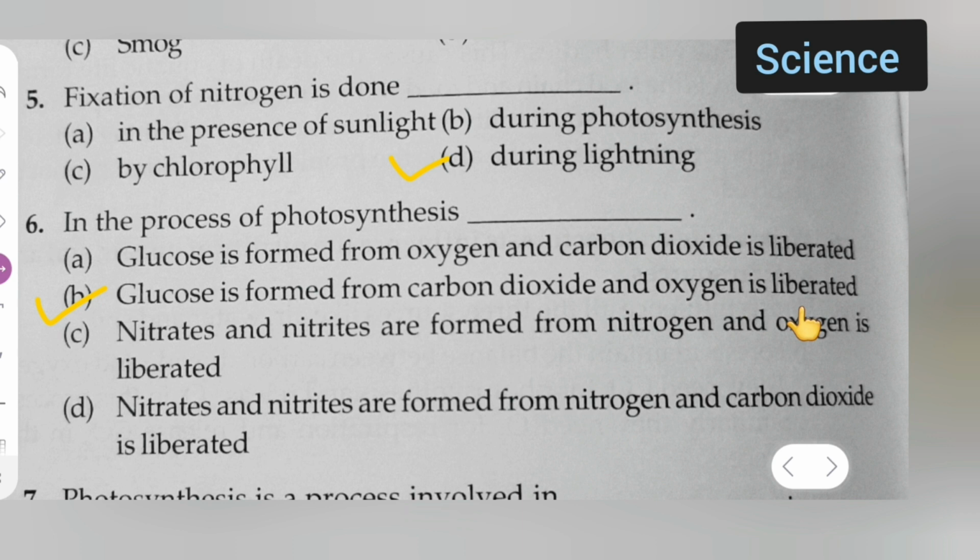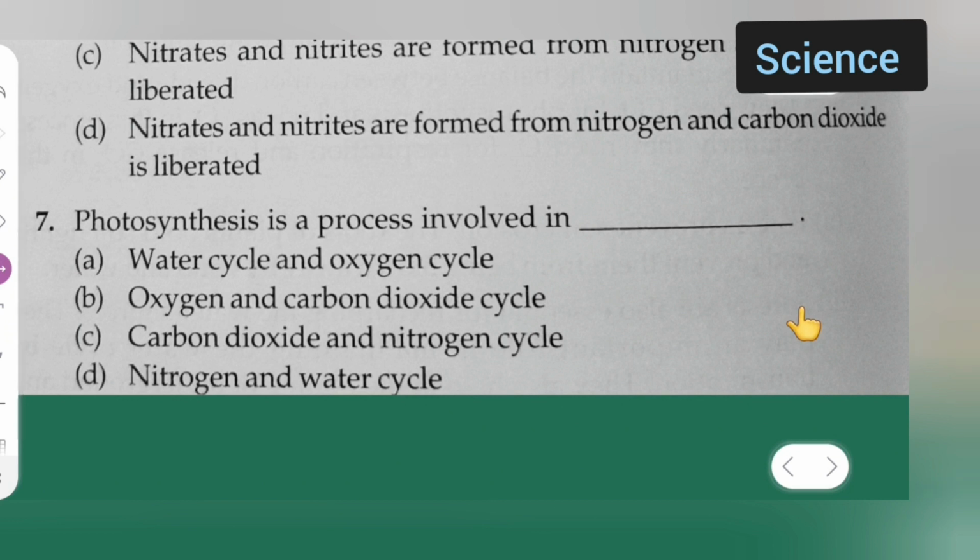Next, moving further. The seventh one: photosynthesis is a process involved in option A, water cycle and oxygen cycle, option B is oxygen and carbon dioxide cycle, option C is carbon dioxide and nitrogen cycle, option D is nitrogen and water cycle. Which is the correct option? Oxygen and carbon dioxide cycle, option B, is the correct option.